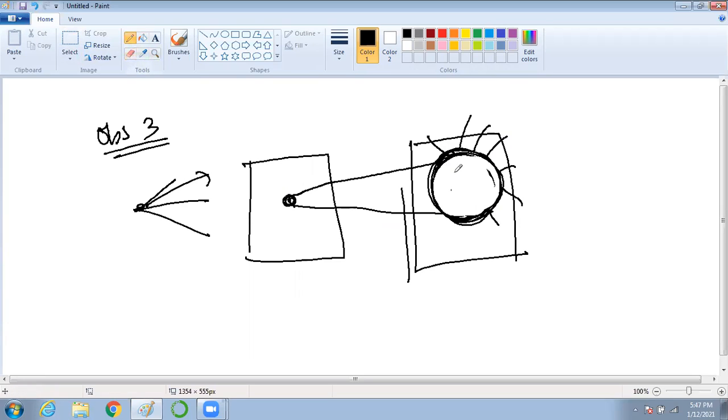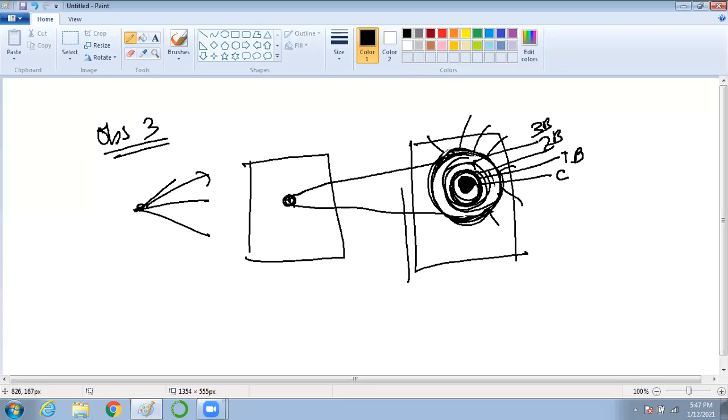This will happen like this. The middle one will be the brightest. There it will be second brightest, again third brightest, fourth less. The middle one is the central maxima, the second one is the 1B, 2B, 3B.